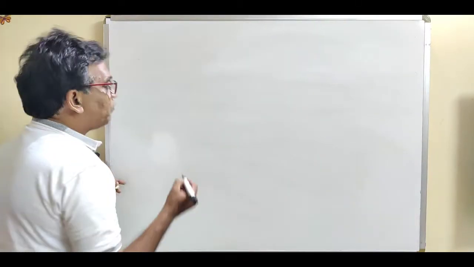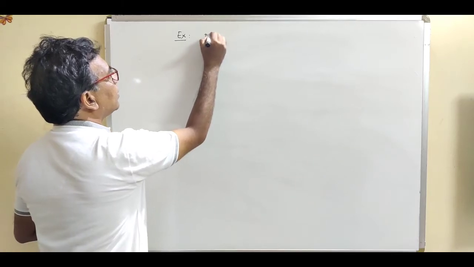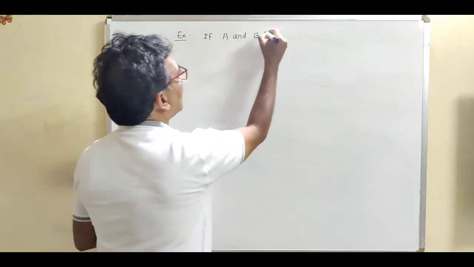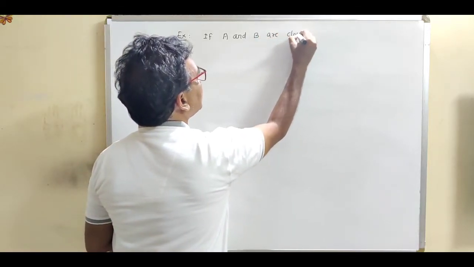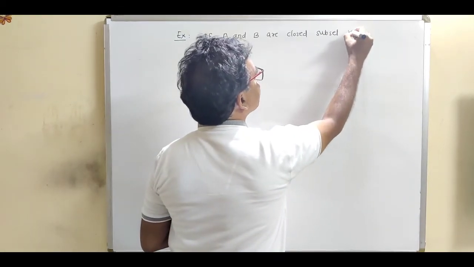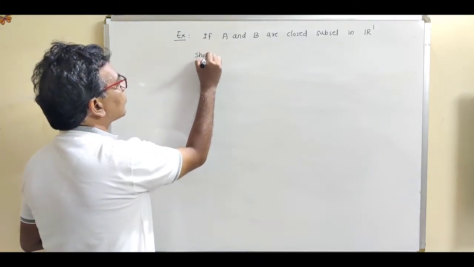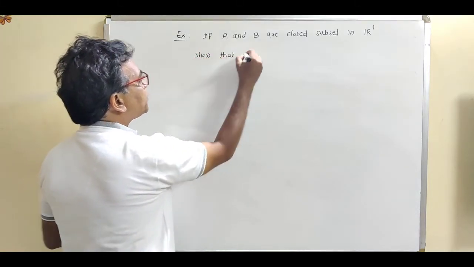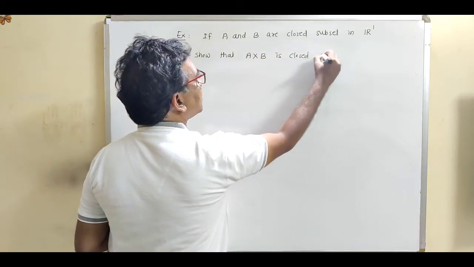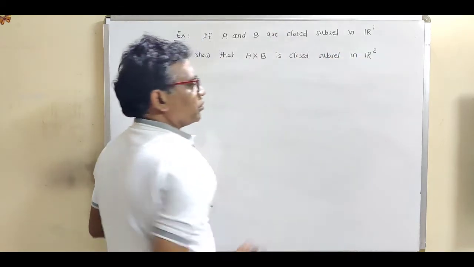Now let us take one example. If A and B are closed subsets in R^1, show that A cross B is a closed subset in R^2.